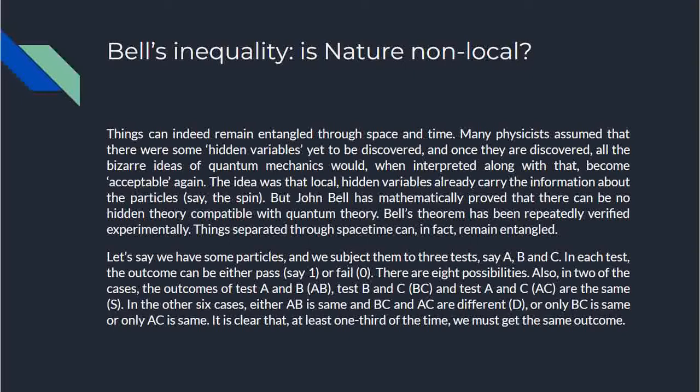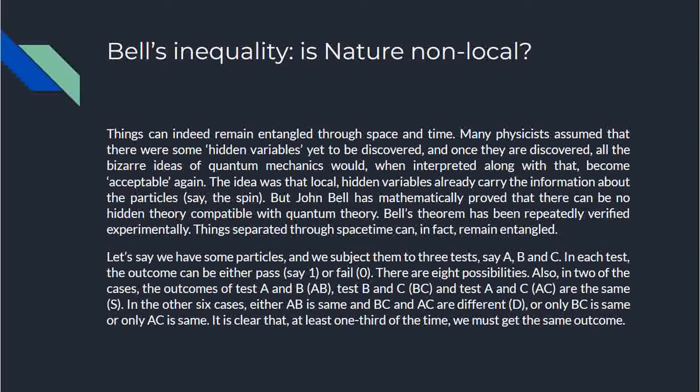Let's say we have some particles and we subject them to 3 tests, say A, B, and C. In each test, the outcome can either be pass, say 1, or fail, 0. There are 8 possibilities. In 2 of the cases, the outcomes of test A and B, that is AB, test B and C, BC, and test A and C, AC, are all the same. In the other 6 cases, either only AB is the same, or only BC is the same, or only AC is the same. It is clear that at least 1/3 of the time we must get the same outcome.